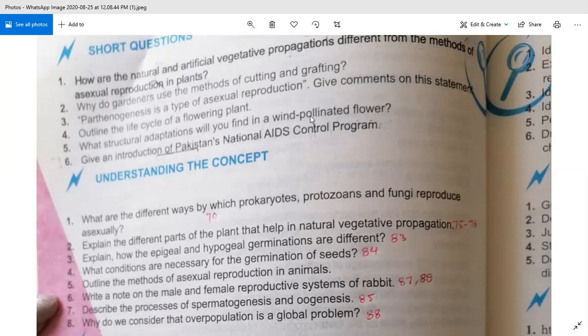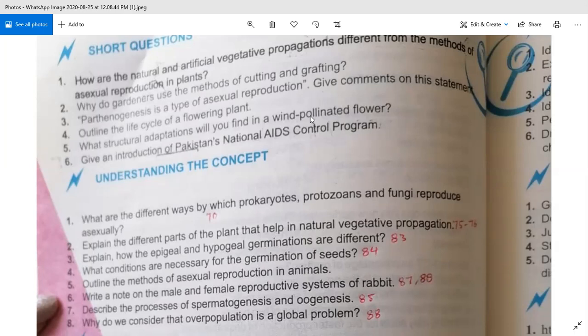Okay, now come to the next question. This is the last short question, question number 6. Give an introduction of Pakistan's National AIDS Control Program. Pakistan's Federal Ministry of Health established NACP, the National AIDS Control Program, in 1987.